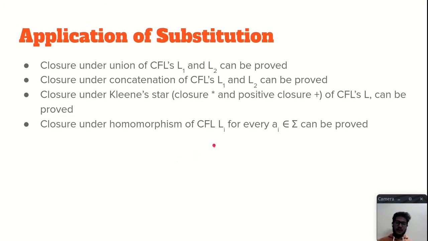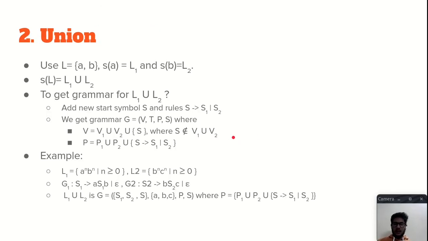Now, what are the applications of the substitution? With the help of substitution, we can prove the closure of union of context-free languages L1 and L2. We can also prove the concatenation of context-free languages L1 and L2. We can also prove the Kleene star or Kleene positive closure of context-free languages, and we can also prove the homomorphism of context-free language Li for every i belongs to sigma. We will see what that means. Okay, so let's go to union.